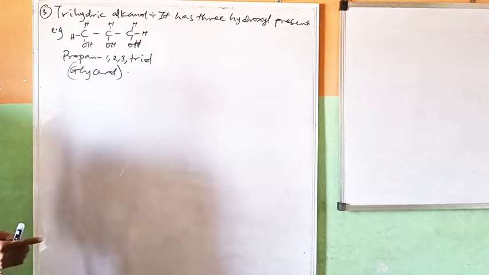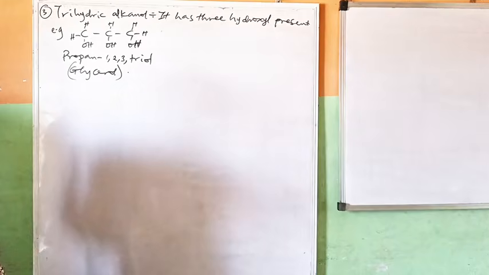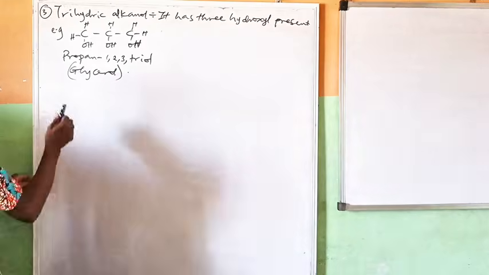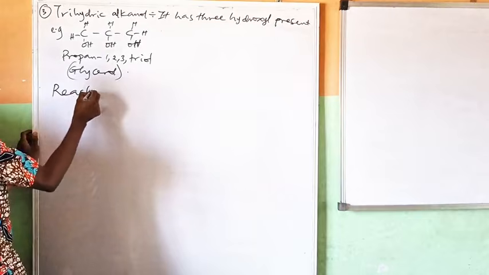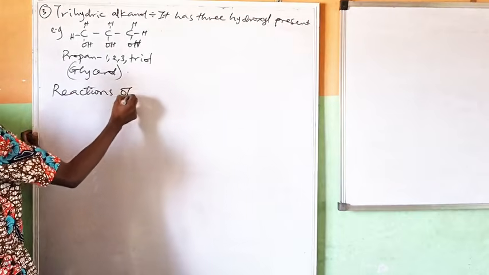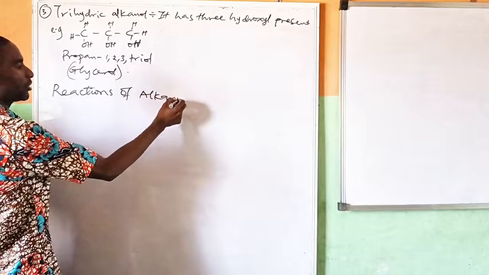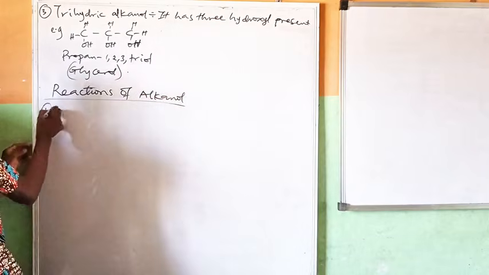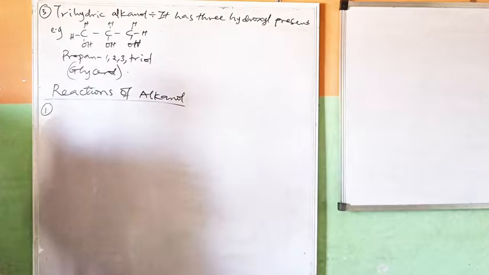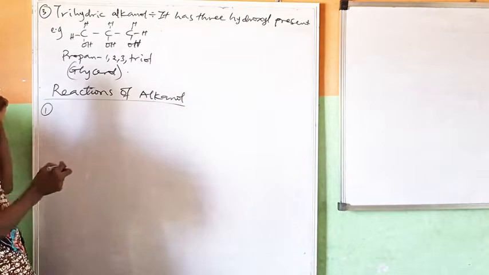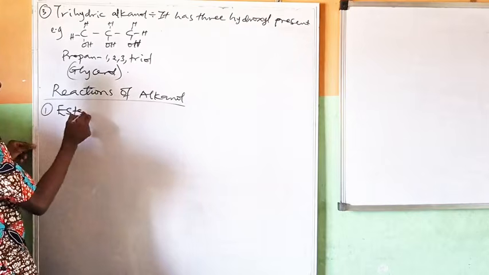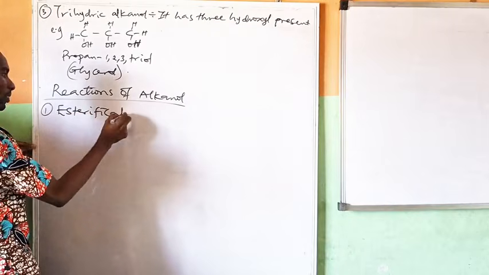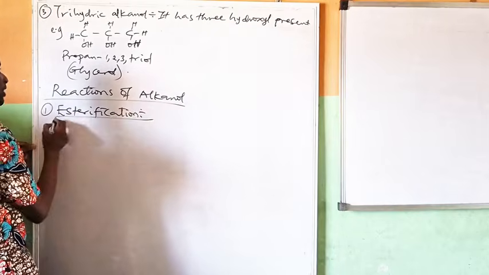The next thing we talk about is the reactions that alkanols take part in. So reactions of alkanol. They can ask you questions on that. The first one is esterification. So what's esterification?